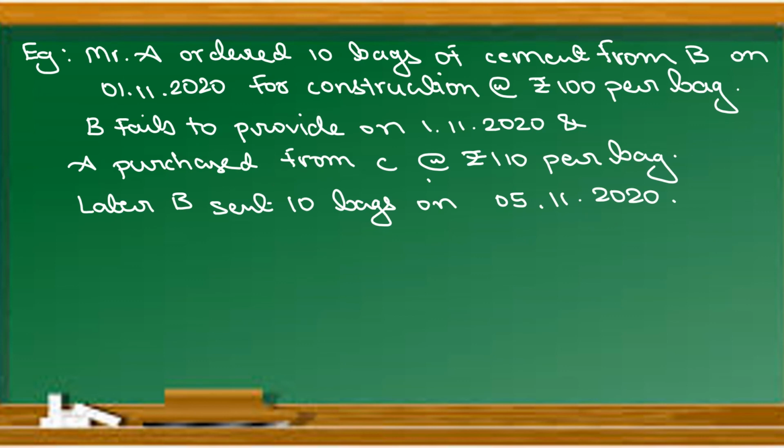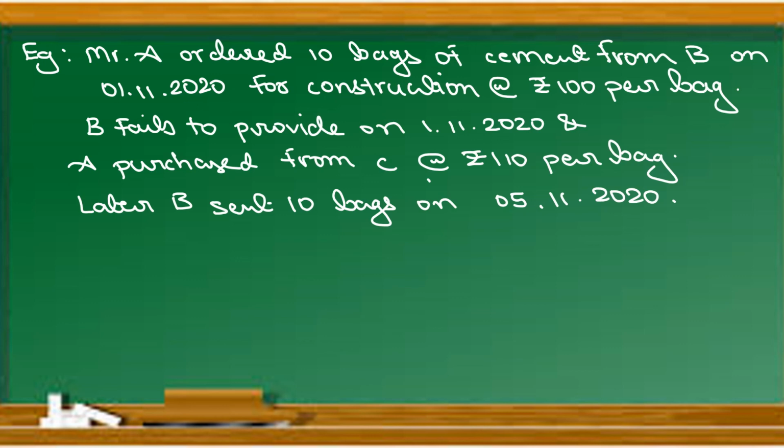Say, for example, Mr. A ordered 10 bags of cement from B on 1st November 2020 for construction at the rate of 100 per bag. Whenever it is a business contract, it is always assumed that time is essential to the contract. So on 1st November 2020, B has to send 10 bags of cement to Mr. A at the rate of 100 per bag.